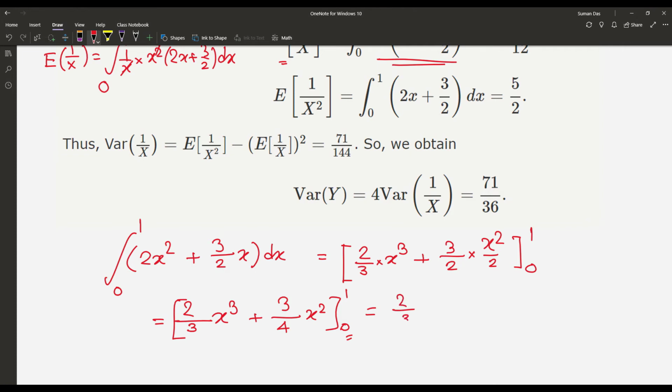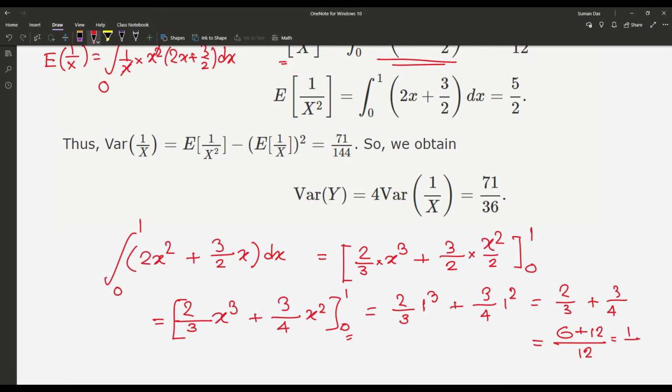So that is 2 by 3 of 1 cube plus 3 by 4 of 1 square, or 2 by 3 plus 3 by 4.